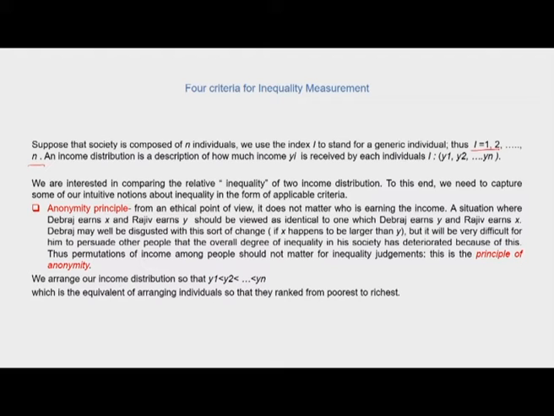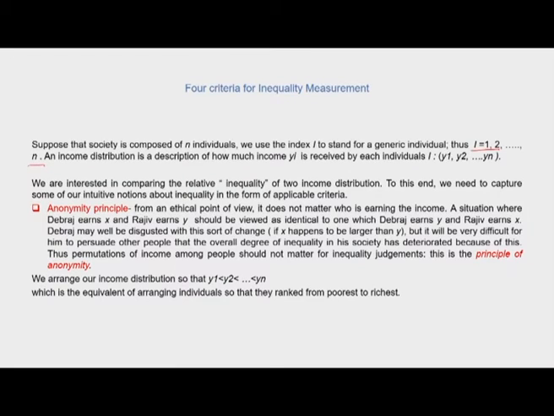One of the first principles is the anonymity principle that we had discussed in lecture 12. Now what does this mean? From an ethical point of view, it basically says that it does not matter who is earning the income. When we come up with an inequality index based upon the anonymity principle, we are basically looking at the overall inequality in a country, and it does not matter to us which individual is earning how much income, as long as we are able to order the individuals in terms of their levels of incomes. So from an ethical point of view, it does not matter who is earning the income.